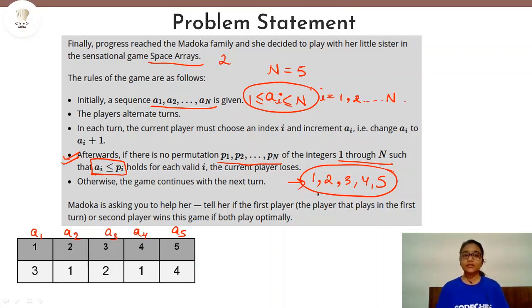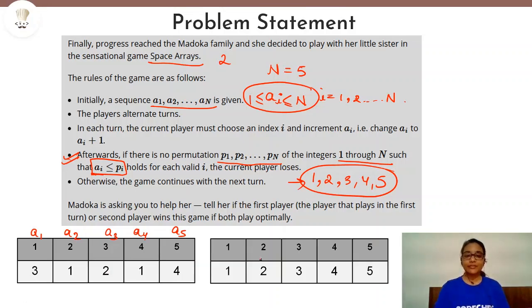So the best way to determine that is that we fix our sequence so that A1 is equal to 1, A2 is equal to 2, A3 is equal to 3, A4 is equal to 4 and A5 is equal to 5. If we fix these values, then we will always be able to ensure that our sequence is not violating this condition.